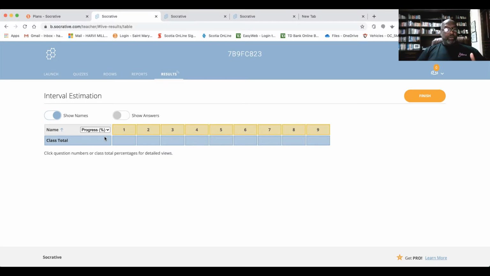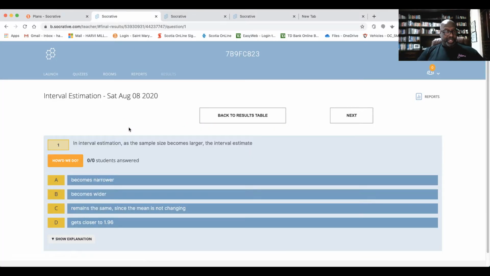All right, so there's really not a whole lot more to show you with regards to Socrative. Like I said, it's essentially an electronic version of polling students in your class and using clickers. Once we're done, we actually go and watch the results. So here, as I clicked on question number 1, I would have seen the responses.